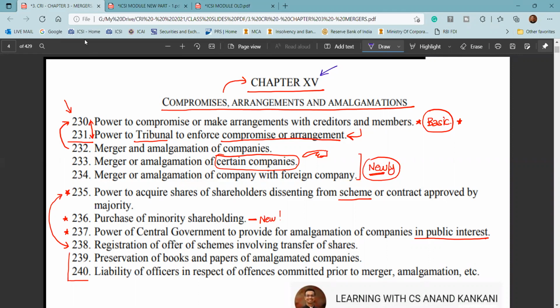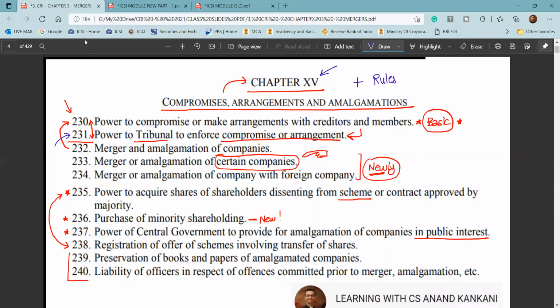So chapter 15 of the Companies Act, Compromise, Arrangement and Amalgamation, you read this with the rules, the Compromise, Arrangement and Amalgamation Rules. The first and foremost section is section 230, the power to compromise or to make arrangements with the creditors and the members. 231 is the power of the tribunal. Most important question from your exam point of view: what are the three powers which are available to the tribunal with respect to compromise and arrangement? That is the three powers which are given here.